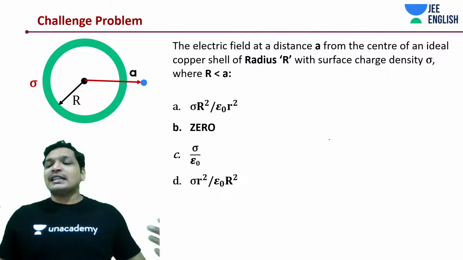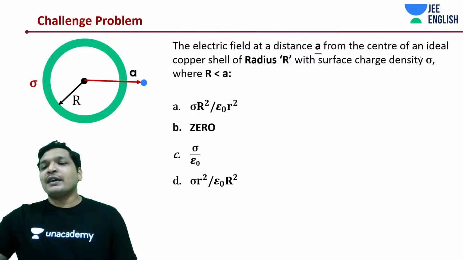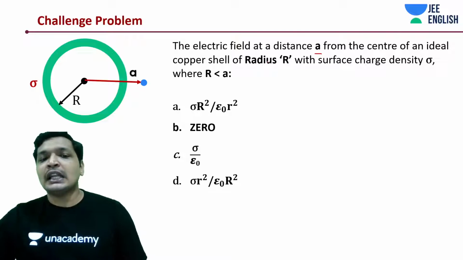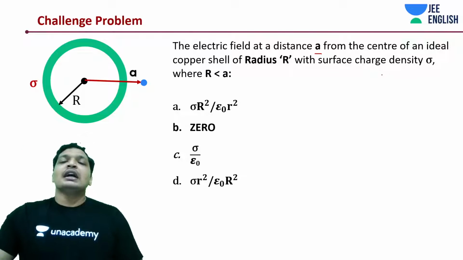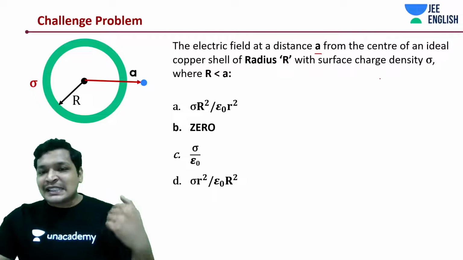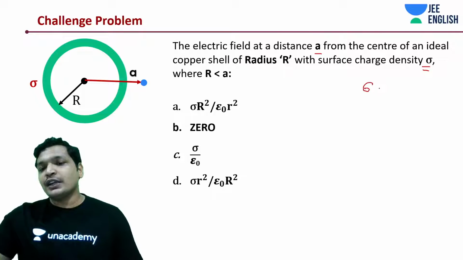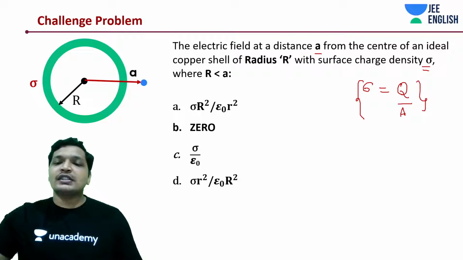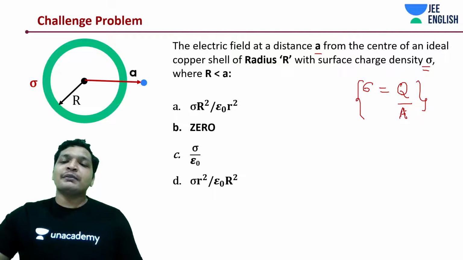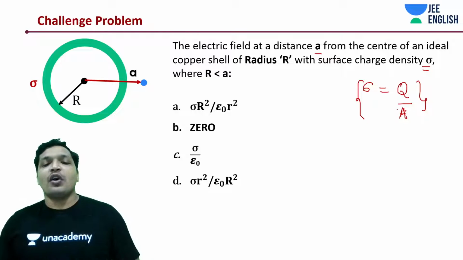Now, how about this, Prabhat? How about the students get started on this? Electric field at a distance A from the center of an ideal copper shell of radius r with charge density sigma. What is this? This is charge per unit area. You can say this is Q by A. But that is not being asked. Always notice the question. Don't ever jump to a conclusion or to a solution without having a look at the options.